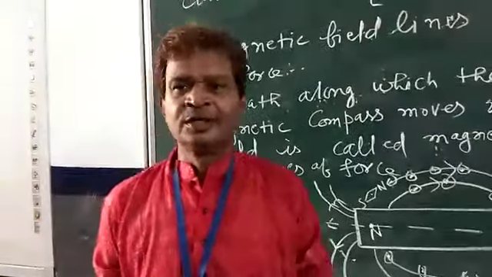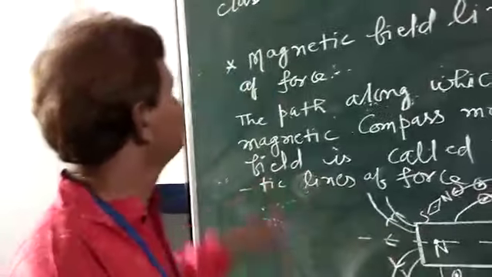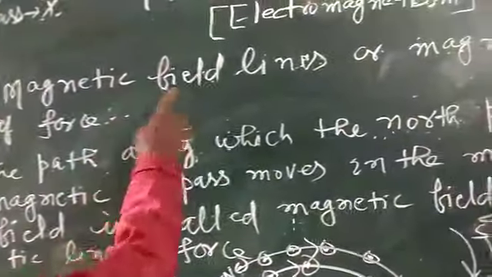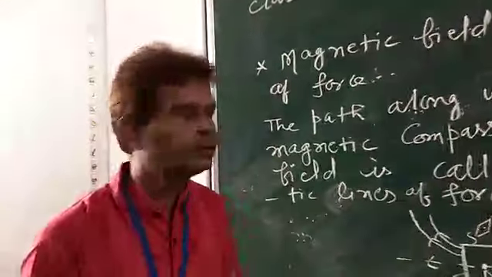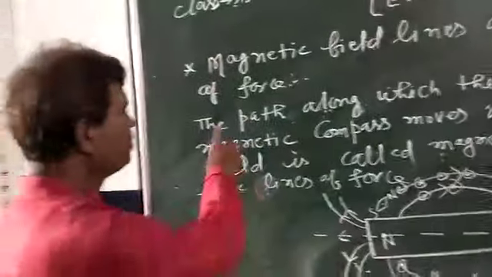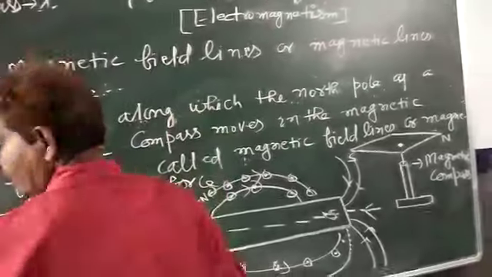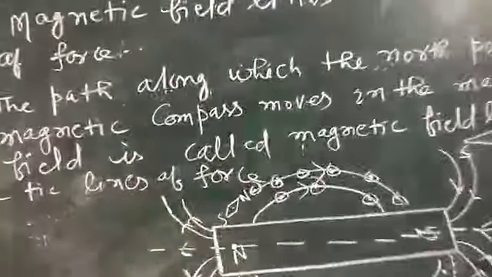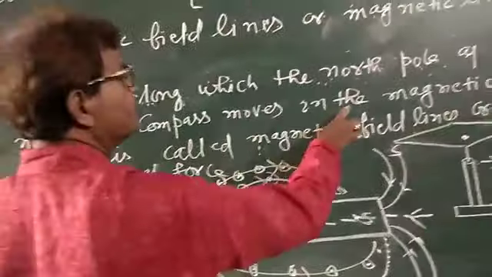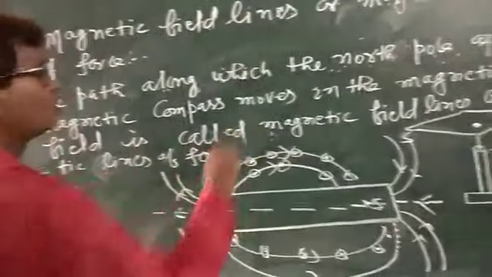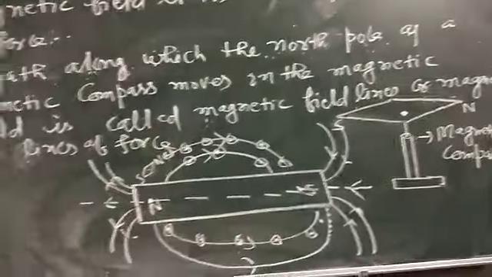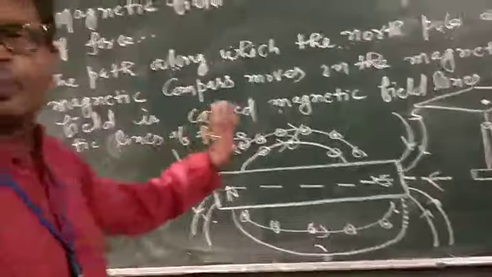Friends, now we come to the next topic, magnetic field lines or magnetic lines of force. At first, I would like to define this topic. The path along which the north pole of a magnetic compass moves in the magnetic field is called magnetic field lines or magnetic lines of force.